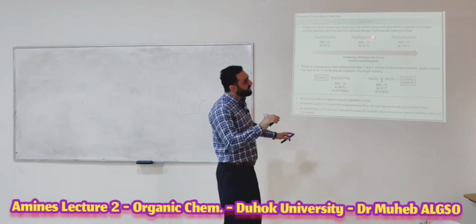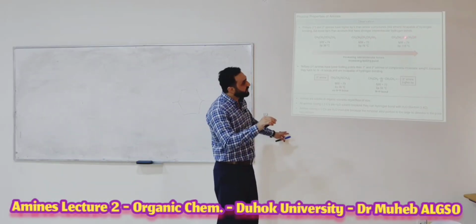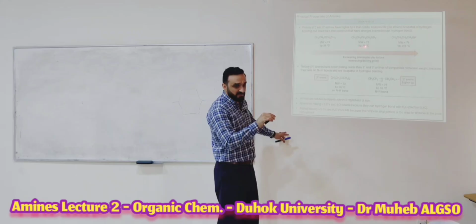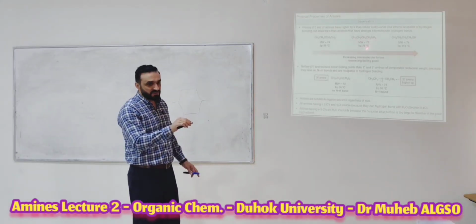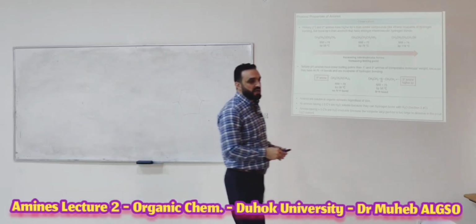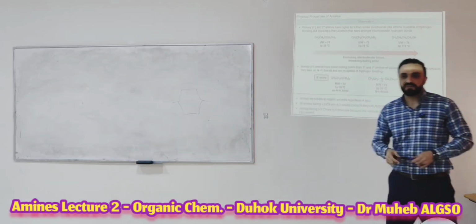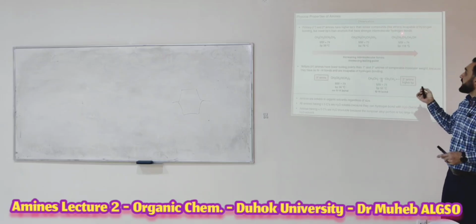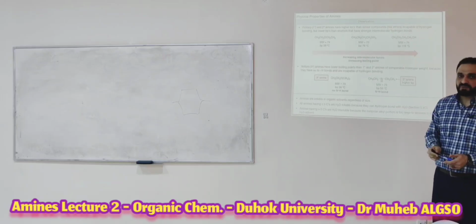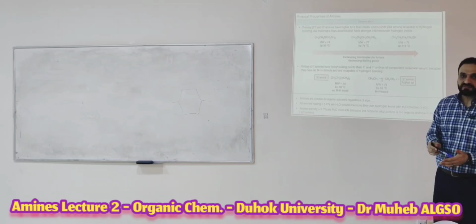So if you compare the amine with the alcohols, the alcohol has a higher boiling point than the amine, but both of them have hydrogen bonds. Amine has a hydrogen bond, and the alcohol also has a hydrogen bond. What do you think? Why is there this difference between them? Okay, oxygen is a higher electronegativity atom, and what will it make? Stronger hydrogen bond. How will it be stronger? Yes, you're right. Stronger hydrogen bond, but how? What do you think?